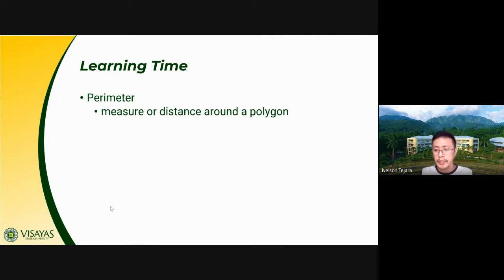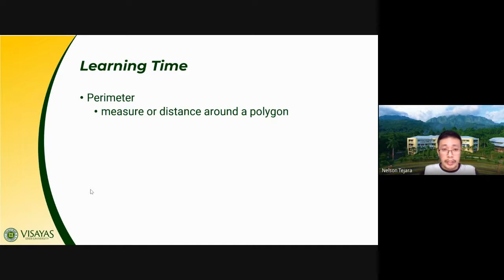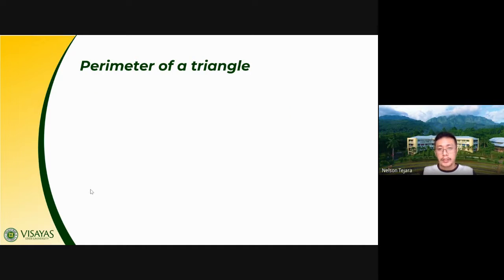So you could imagine, class, that if we wanted to attach a ribbon to a gift, how long the ribbon needs to be is something we can think of as measuring the perimeter of a polygon. So we have here some objects, class, whose perimeter we can measure. Again, perimeter is just the measure of the length of the entire polygon. So how long is the polygon? That is what we mean by perimeter.